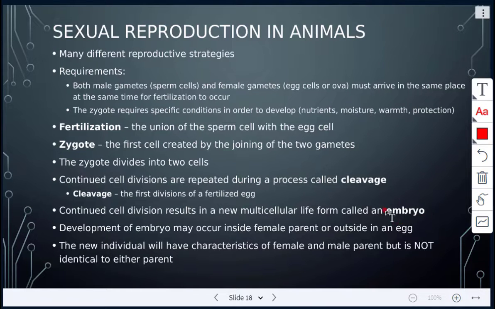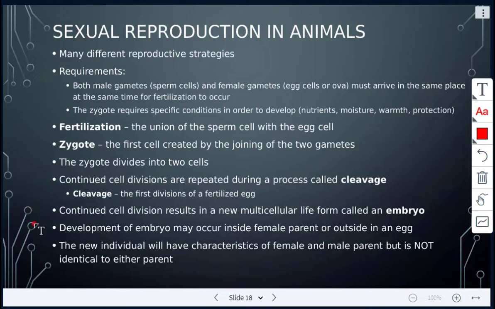So again, bolded right here. Male gamete and female gamete unite, fertilization occurs, and it forms a zygote. The zygote will continue to divide with a process called cleavage, and then it's a multicellular life form called an embryo.